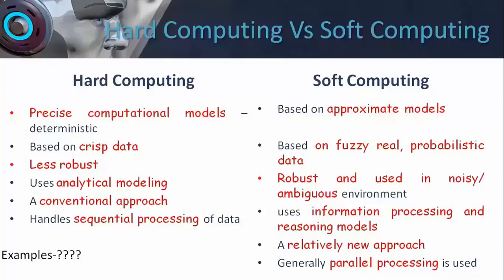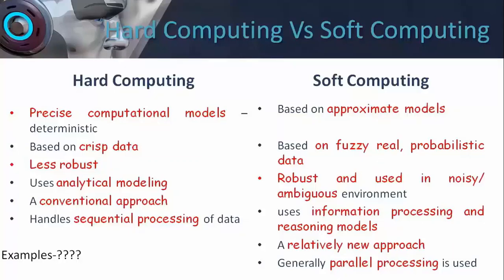Hard computing is based on the conventional approach because originally all these mathematical models were built for the fixed. So it is an old traditional model where fixed input, fixed output systems with a definitive relationship between the input and output were designed. Whereas soft computing is relatively a new approach which works on information processing and reasoning models.